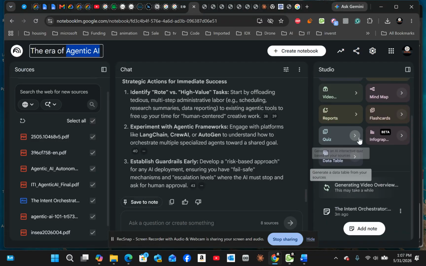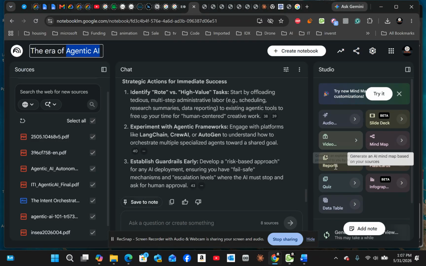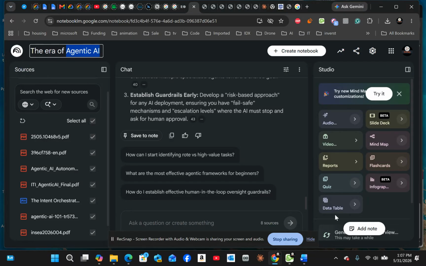There's a lot of things on here that you can do with what you have. If I wanted to do a flashcard, I can do the same thing. Just click on the flashcard and it will create flashcards based on the resources that I've uploaded. The same thing with the quizzes and the reports. If I wanted to generate reports, I would just click on there, and then tables just as part of that.